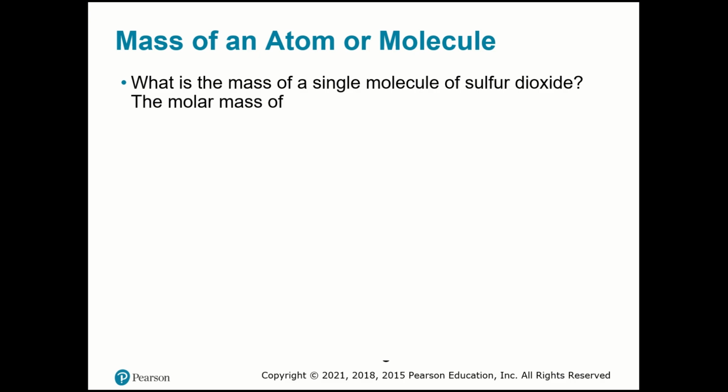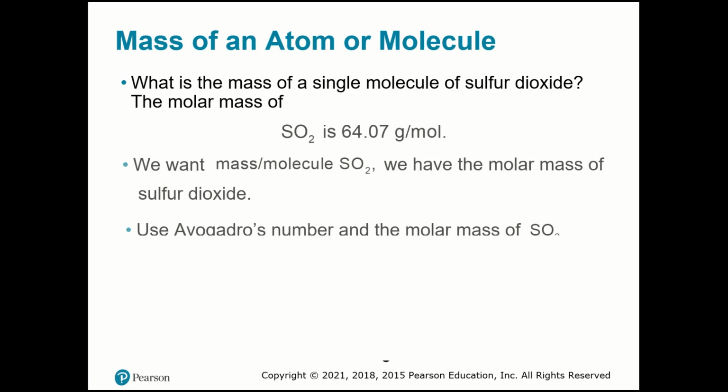What is the mass of a single molecule of sulfur dioxide? See the way that I'm asking you? I want to know grams per molecule. Okay, so I need the molar mass. So the molar mass of SO2 is 64.07 grams. So how did I do that? I went to the periodic table and I looked for, let me just change this.